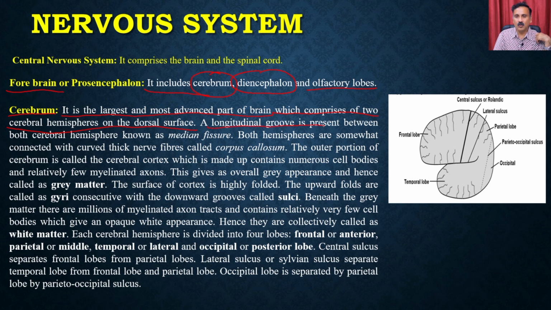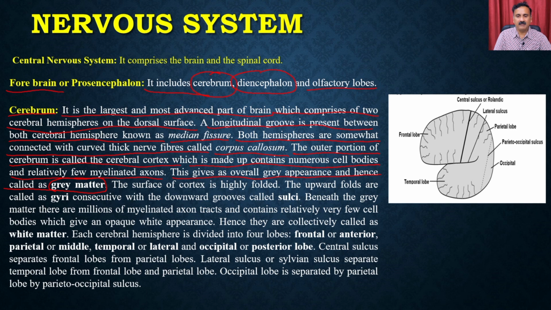A longitudinal groove is present between the two cerebral hemispheres, known as the median fissure. Both hemispheres are connected by a curved thick band of nerve fibers called the corpus callosum. This is the corpus callosum. The outer portion of the cerebrum is called the cerebral cortex, which is made up of numerous cell bodies and relatively few myelinated axons. This gives it an overall gray appearance, and hence it is called the gray matter.